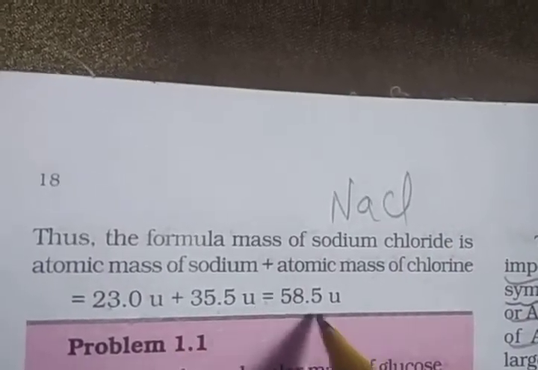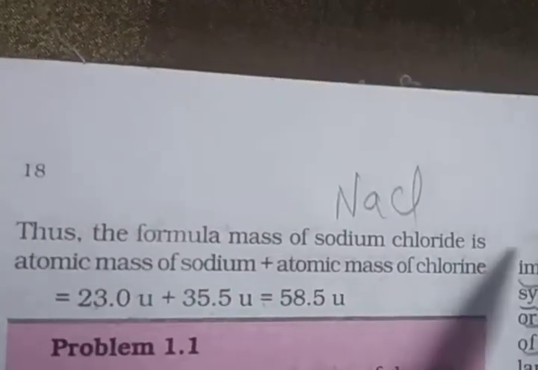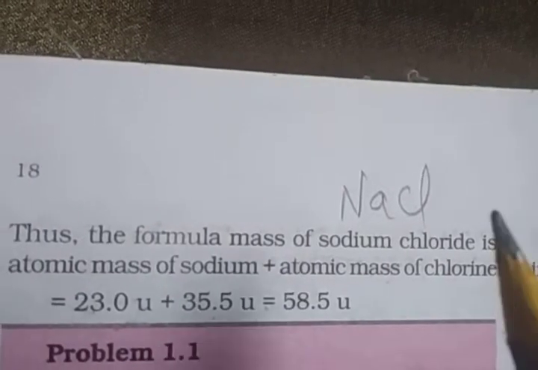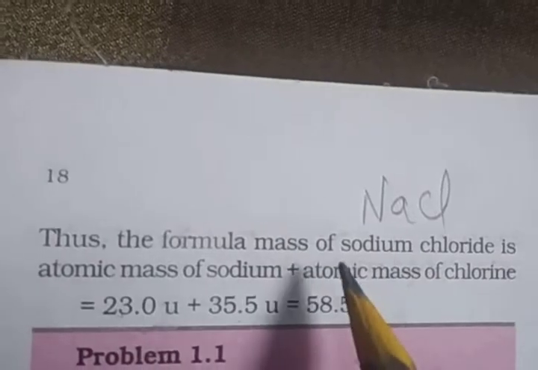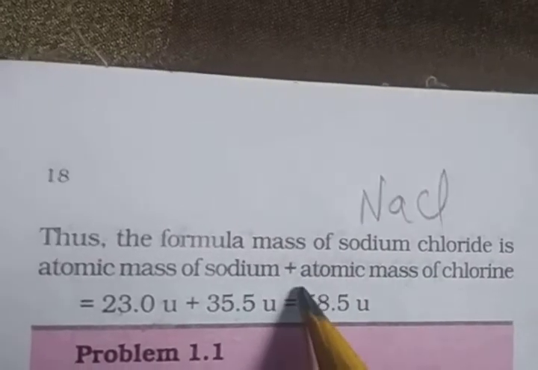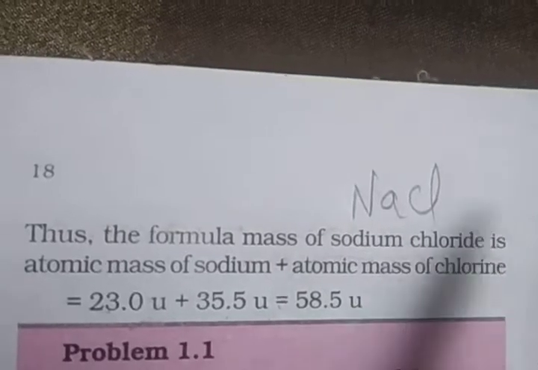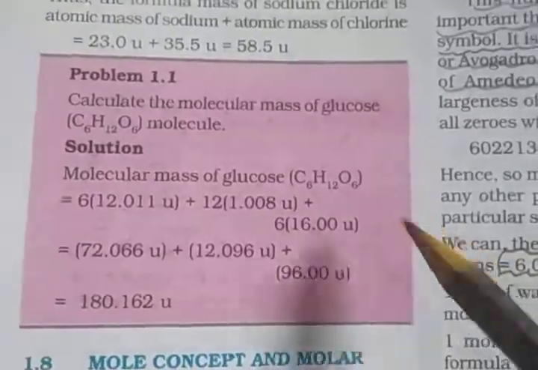Calculate: 58.5 mu. The procedure is the same as for molecular mass, but molecular mass means the total mass of the atoms in a molecule, and for NaCl it is the mass of the ionic compound. Clear? So that is formula mass.